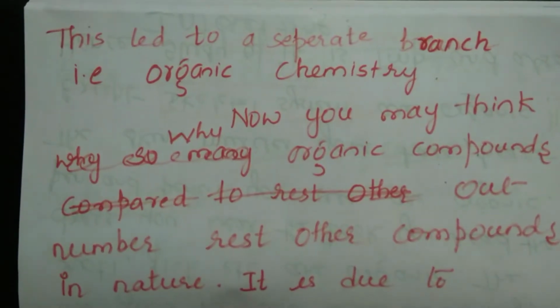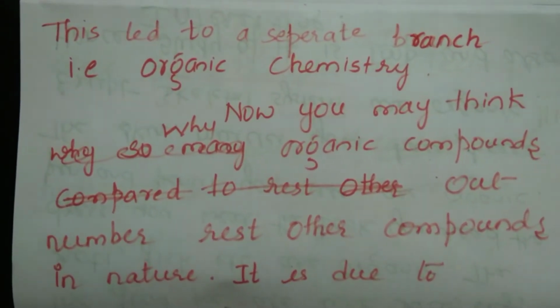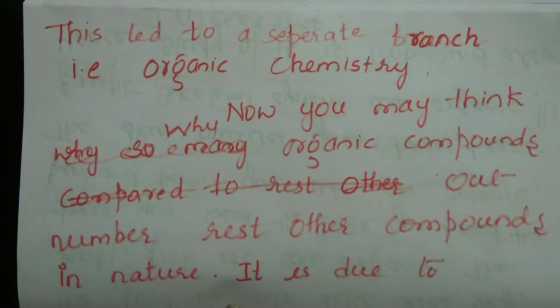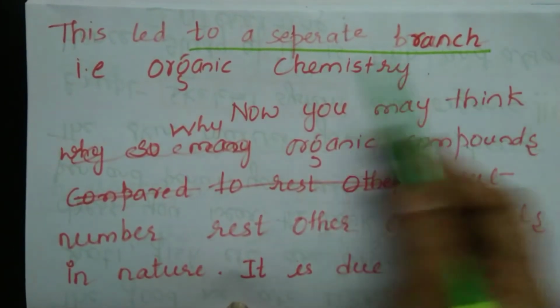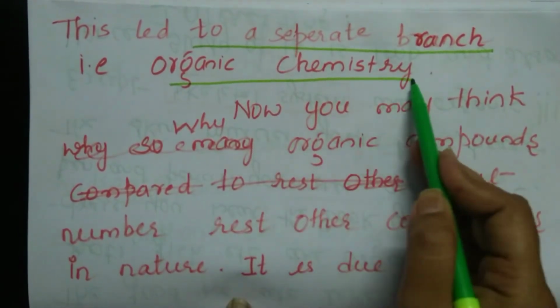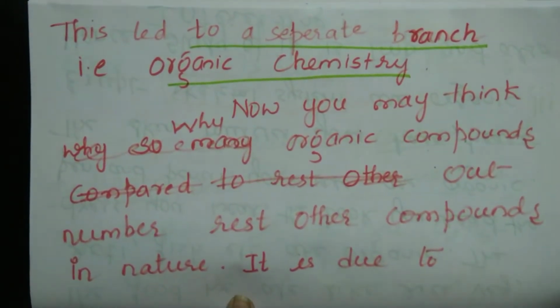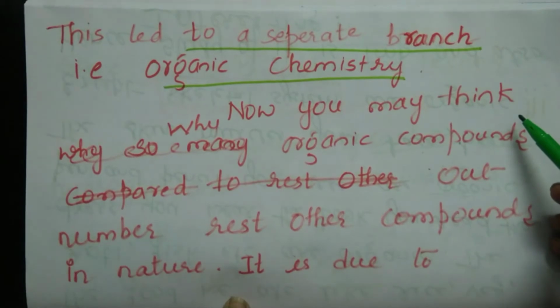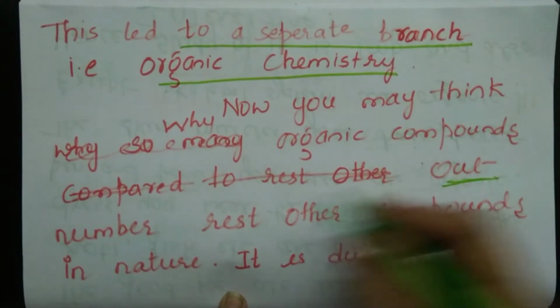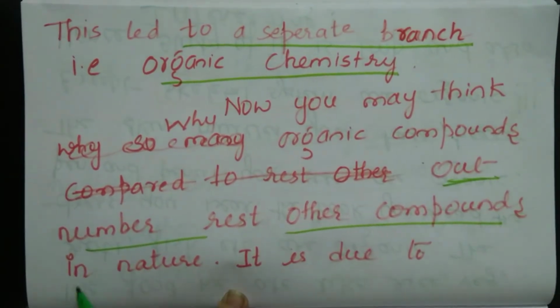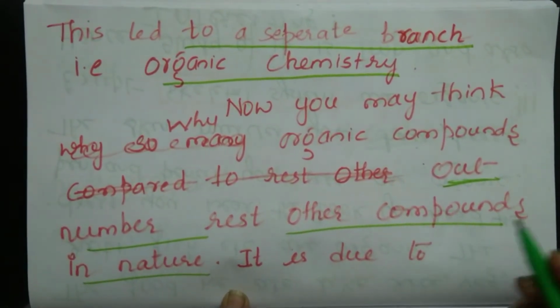So there are a large number of organic compounds available in nature. This led to a separate branch of chemistry called organic chemistry. Now you may think why the number of organic compounds has outnumbered the other compounds available in nature. What do you mean by outnumbered?